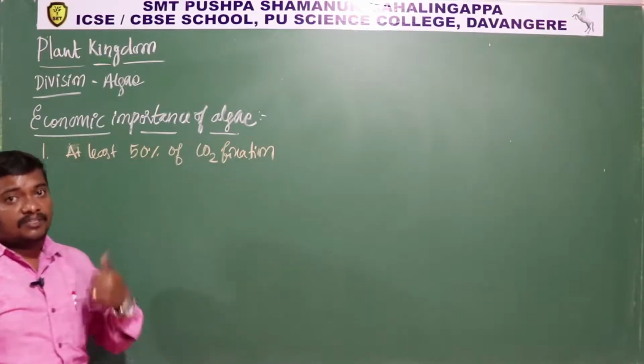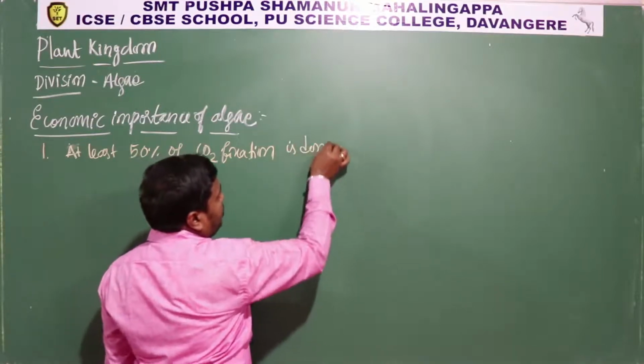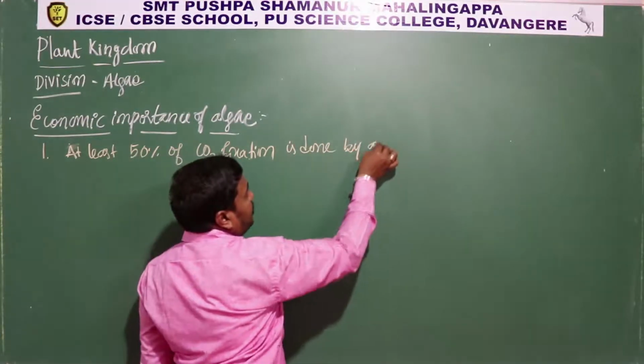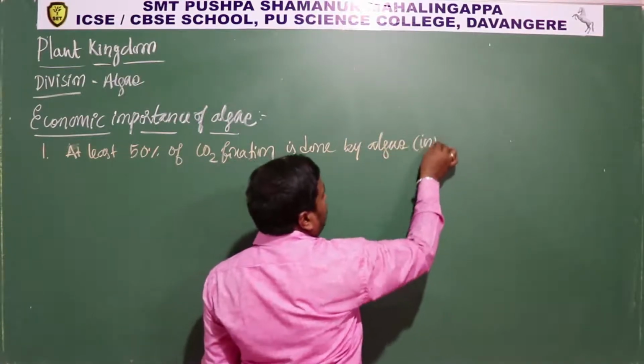So carbon dioxide fixation is nothing but photosynthesis. Carbon dioxide fixation is done by algae only, okay, especially in marine.